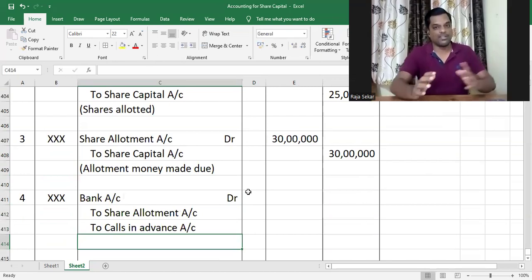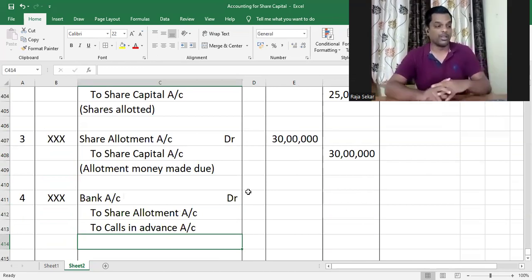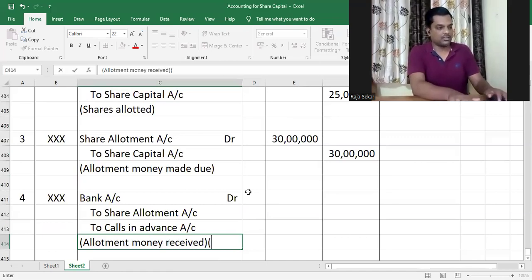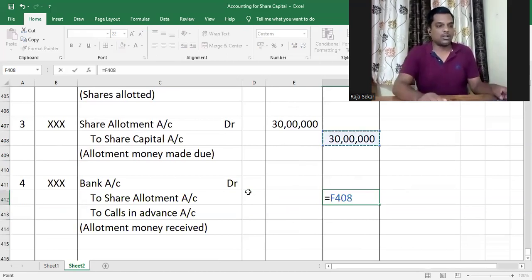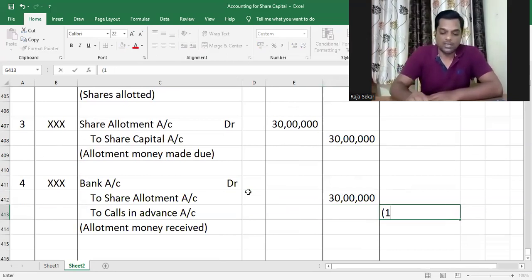As stated earlier in the previous video, calls in advance is a liability for the company as it has received money before it has actually become due. Understood or not, my dear children? So allotment money received will always credit the call account with the amount that we made due. So 30 lakhs will be fully credited. Now, what is the calls in advance, my dear children?